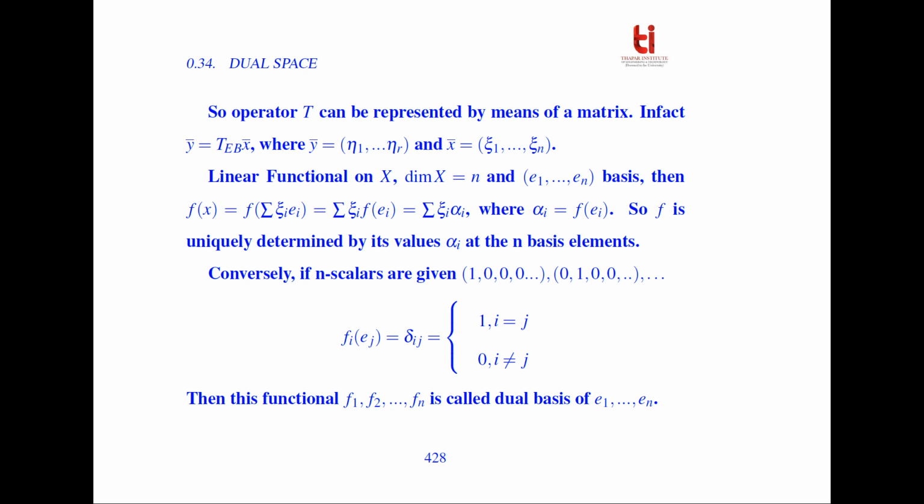Conversely, if n scalars are given, f_i(e_j) = delta_ij, which is equal to 1 when i is equal to j, otherwise 0. Then this set of functionals f1, f2, so on, fn is called the dual basis of e1, e2, so on, en.